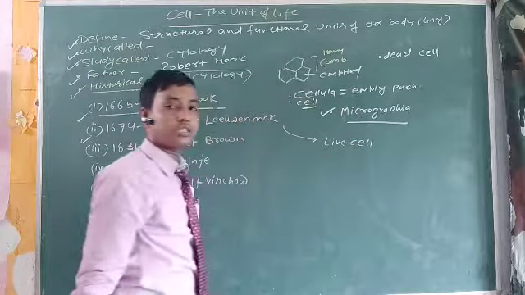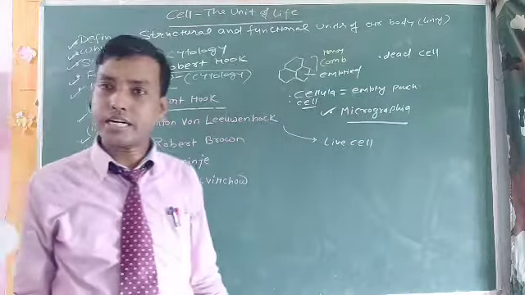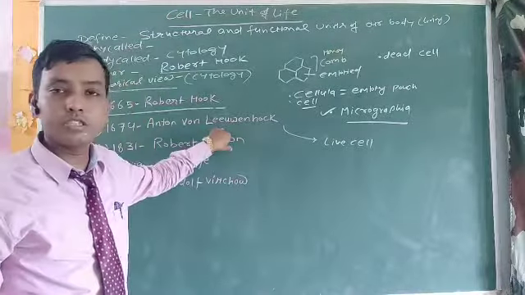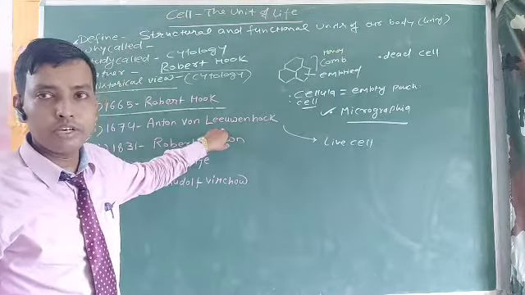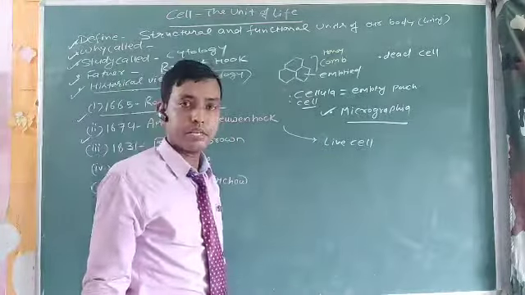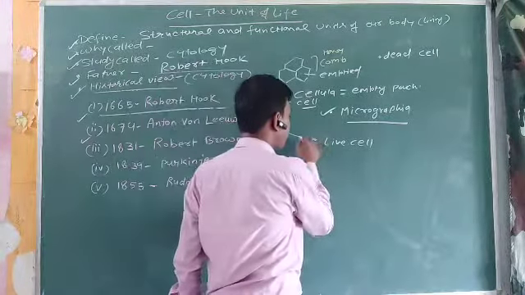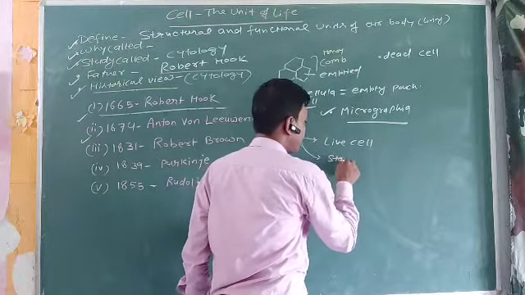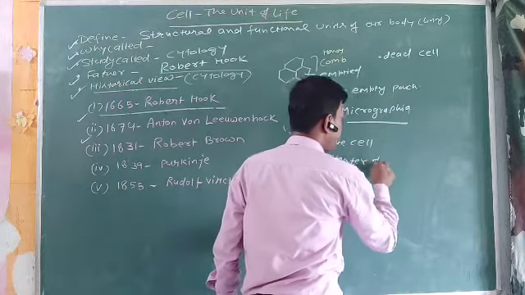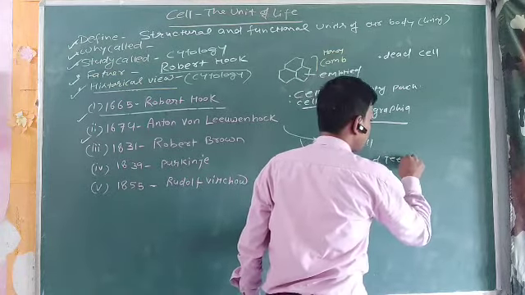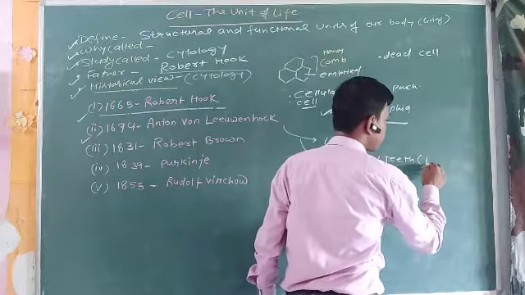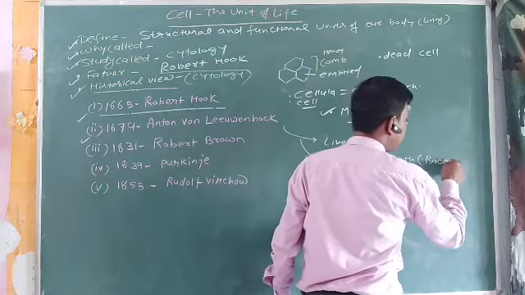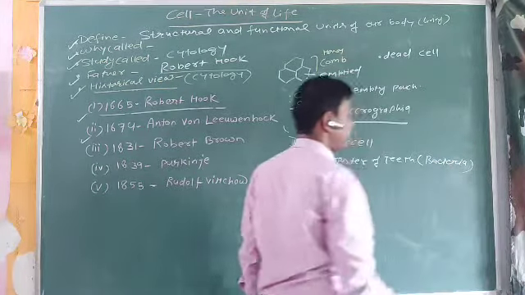The cell that was discovered by Robert Hooke was a dead cell, and the cell that was discovered by Anton von Leeuwenhoek was actually a live cell, and that live cell was from the starter of teeth, and that actually consisted of microorganisms, bacteria, and amoeba gingivalis.